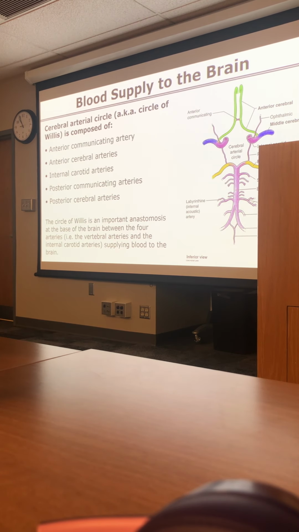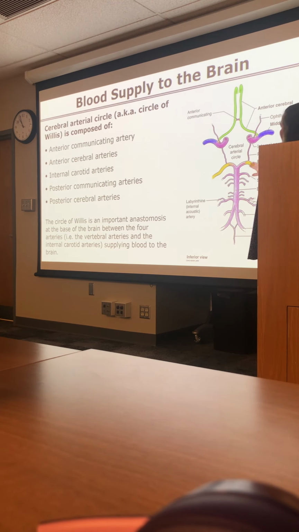One thing that's very important to remember is that these 4 blood vessels are serving the brain, but they also form a very important arterial anastomosis at the base of the brain. Remember anastomoses? Those are going to be areas where you have blood vessels coming together that then serve an area. So you have multiple blood vessels serving the same area. You can have arterial anastomosis and venous anastomosis. Here we have an arterial anastomosis. And this arterial anastomosis is known as the circle of Willis, also known as the cerebral arterial circle.